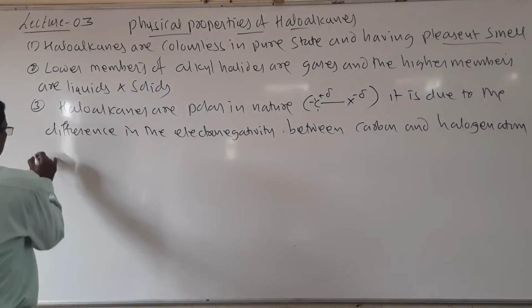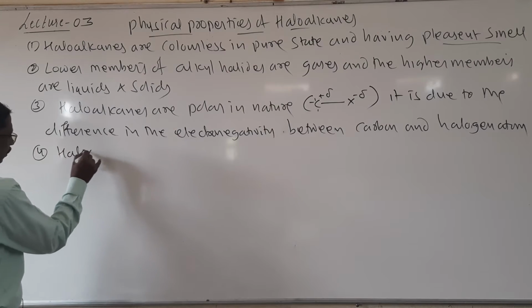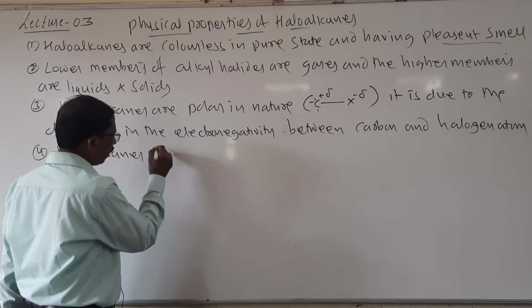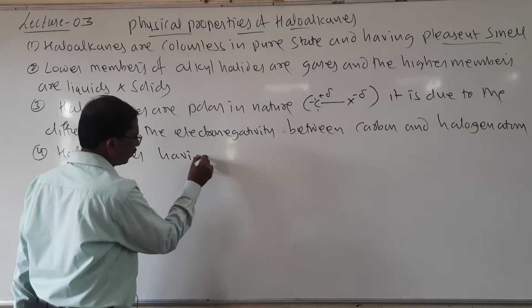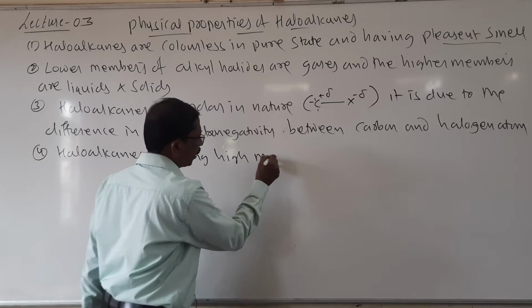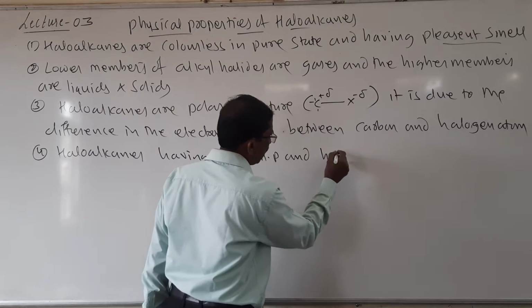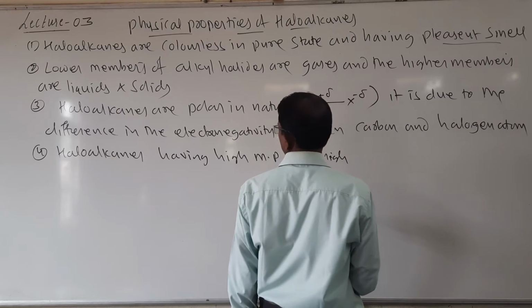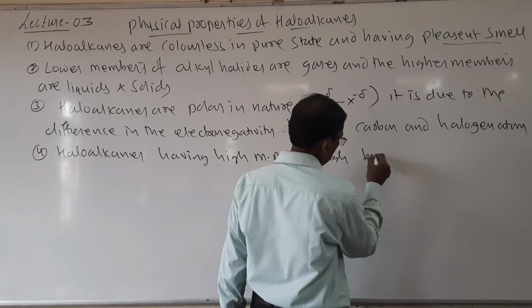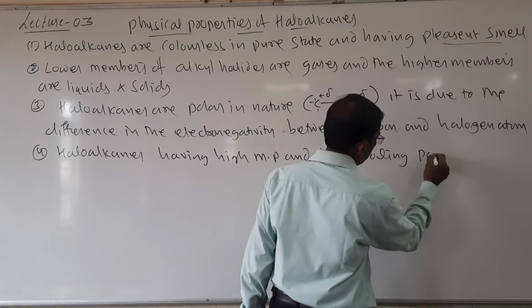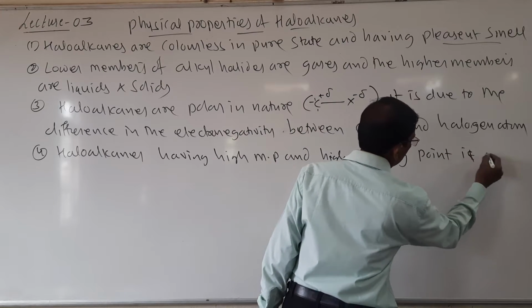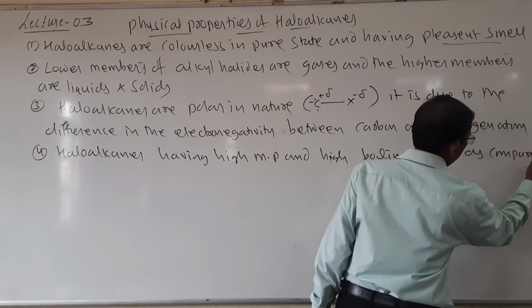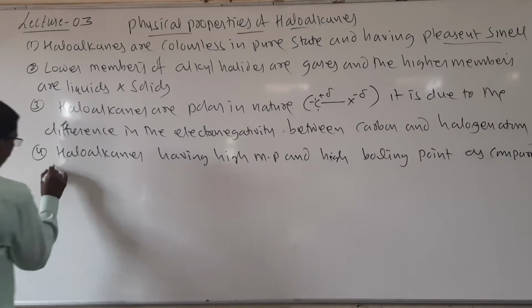So haloalkanes have a high melting point and high boiling point as compared to other hydrocarbons.